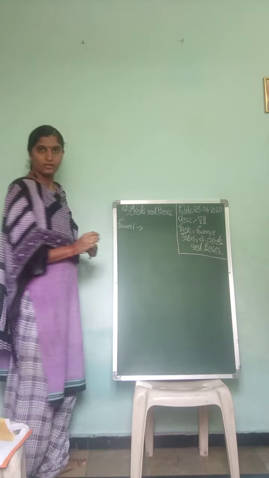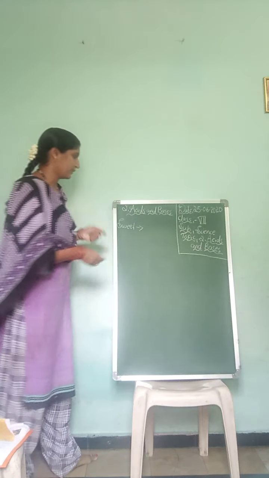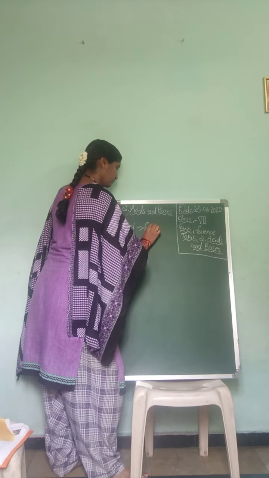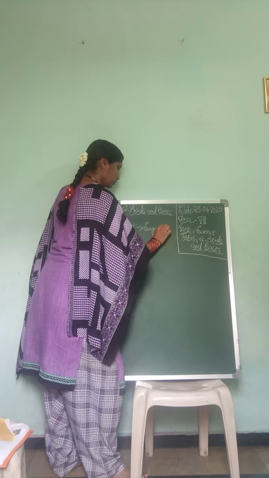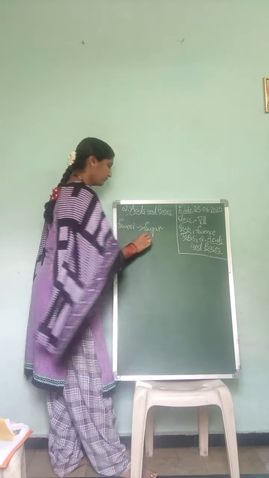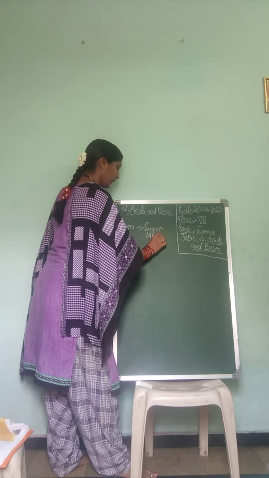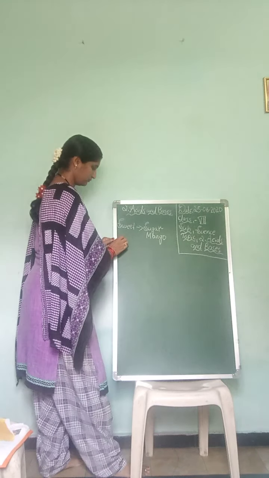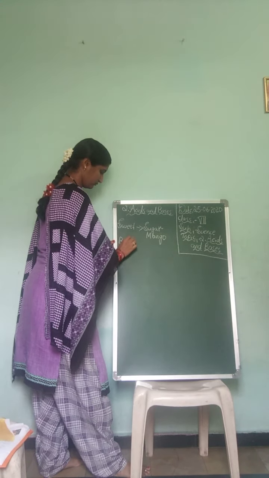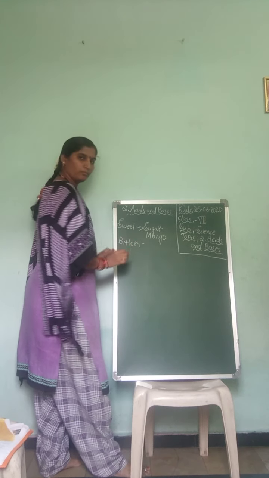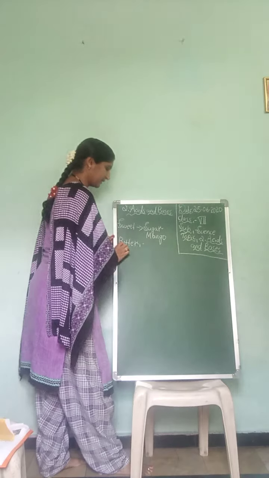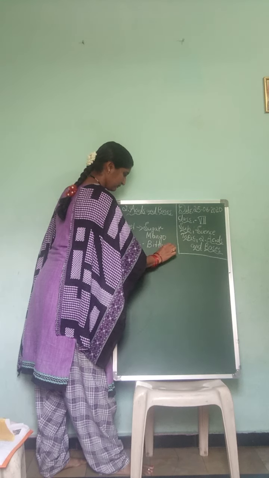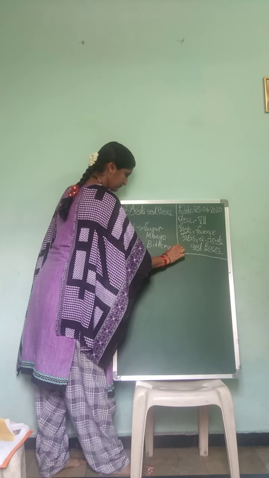Sweet. Here, sweet means sugar. Example for sweet is sugar. Sugar is sweet in taste. And then I am going to write another example: mango. Next is bitter. Bitter is bitter gourd. I am going to write the example as bitter gourd. Neem.